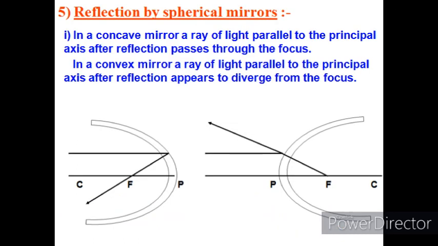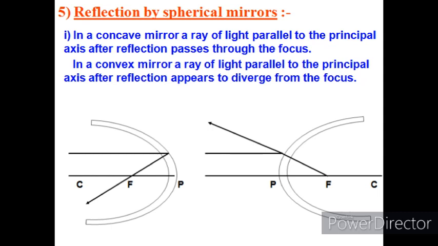Now our next topic is ray rules. So before we discuss ray rules, we must know one thing, that concave mirrors are known as converging mirrors, whereas convex mirrors are known as diverging mirrors. Now why are concave mirrors known as converging mirrors? Because they have a tendency to converge the light rays that fall on them, and convex mirrors have the ability to diverge the light rays falling on them.